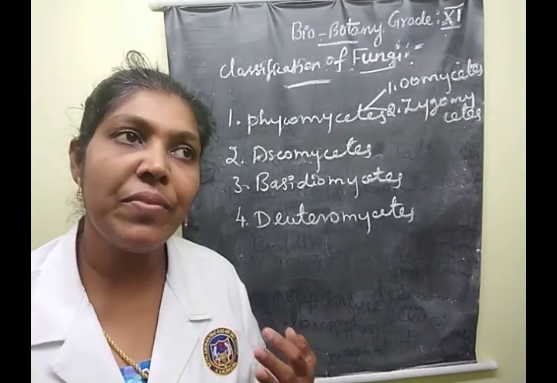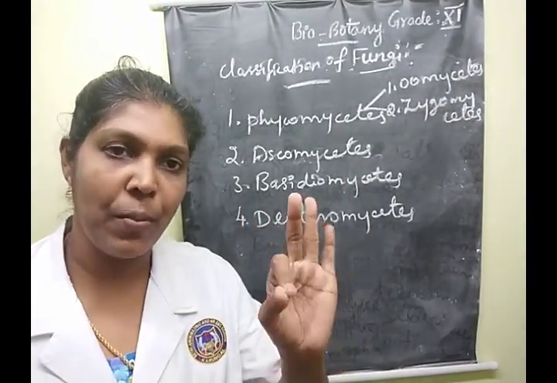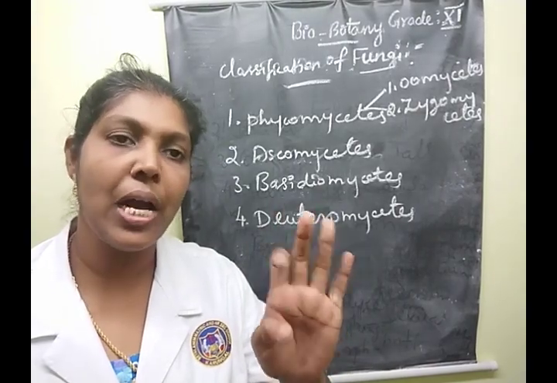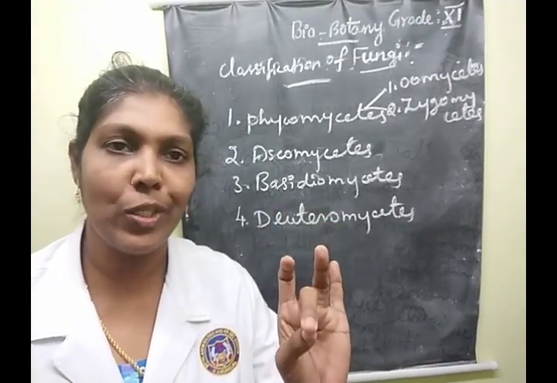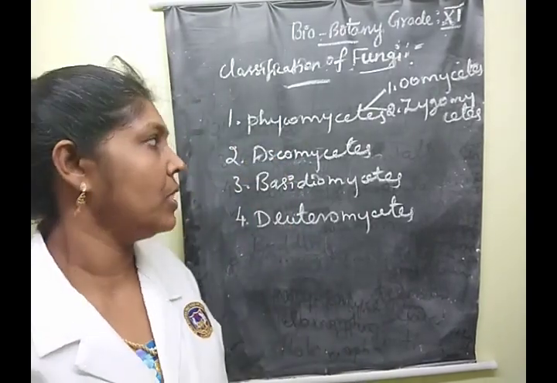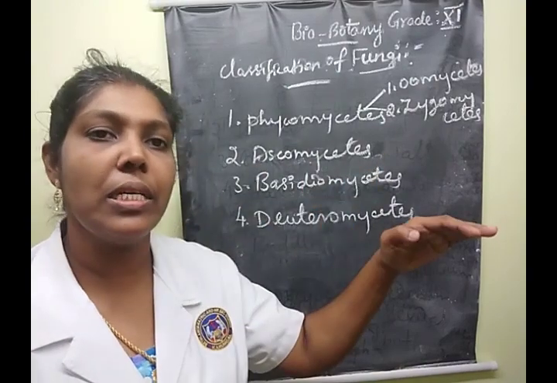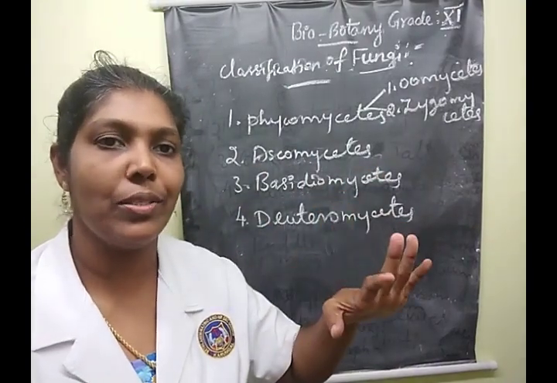Mainly 3 divisions: Gymnomycota, Mastigomycota, and Amastigomycota. Clear, children? Just remember the names in your mind. Clear? Yes, good. These main 3 divisions come under 11 classes.